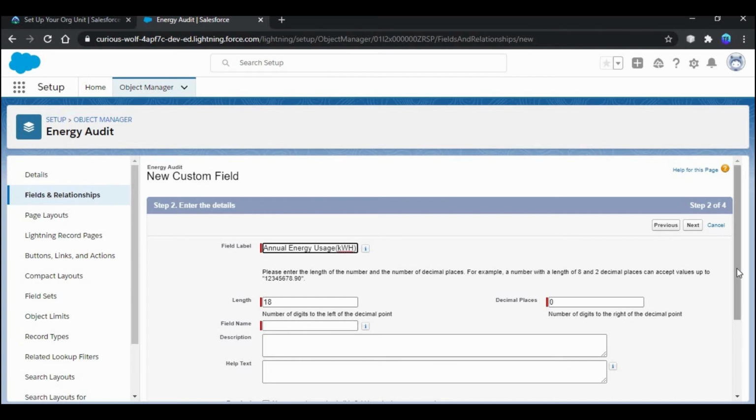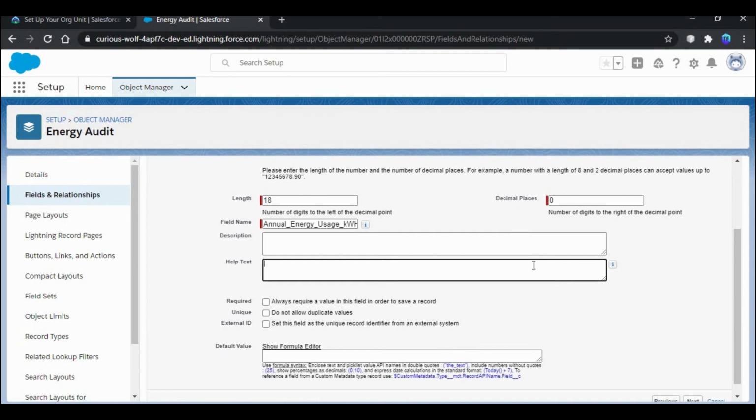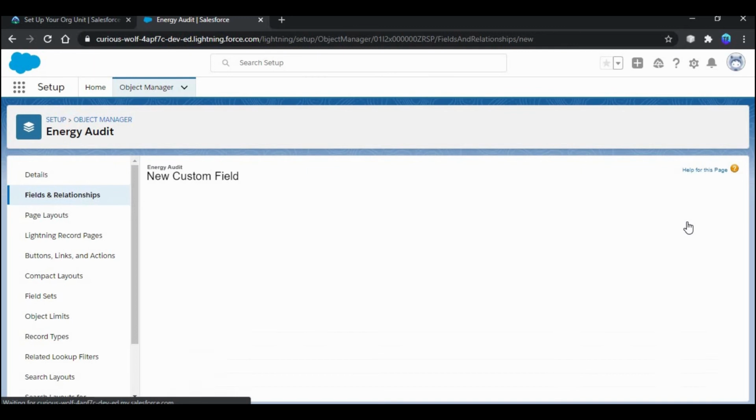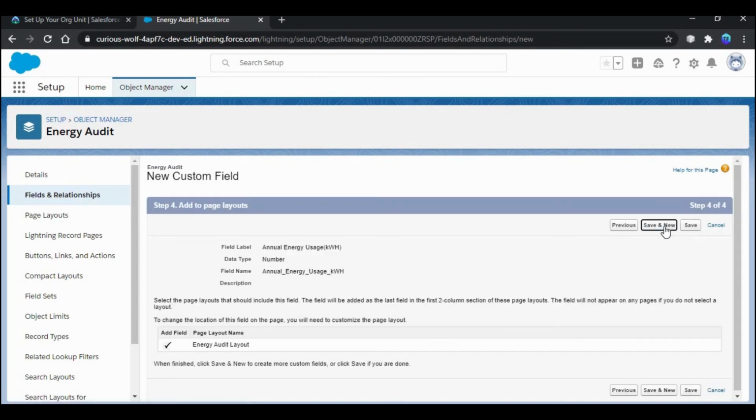And give the help text as usage per square foot. And click always require the field and then click next. Next, and click save and new.